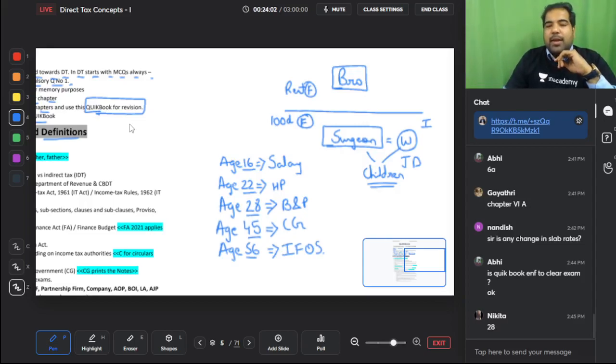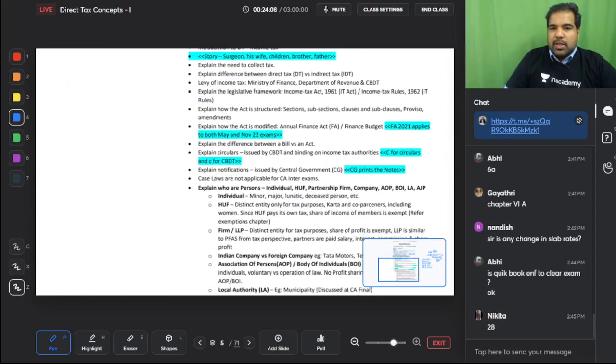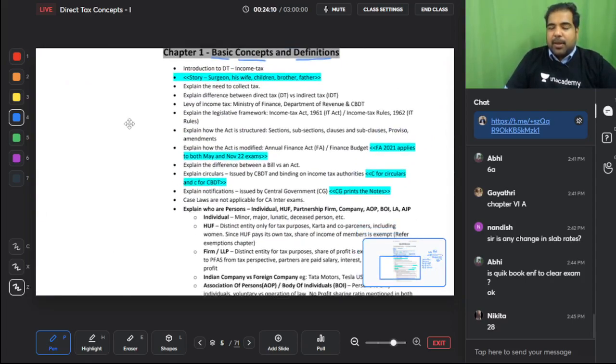And then when we move ahead, we will see all the different heads of income and we will continue working on this story. Just like in GST we had electric bike company, this entire story continues here, but the characters change. It's called the surgeon. DT is income tax. The story: surgeon, his wife, children, brother and father.